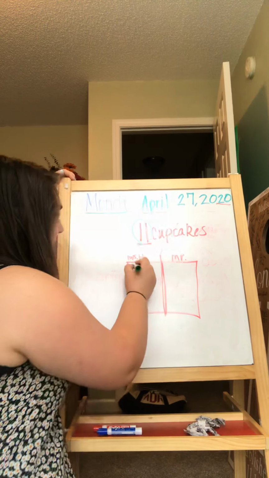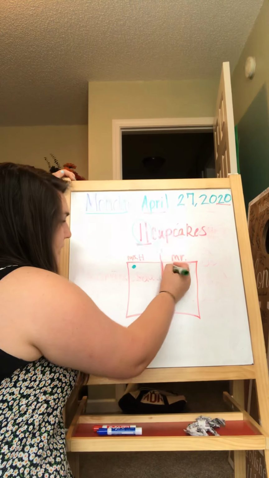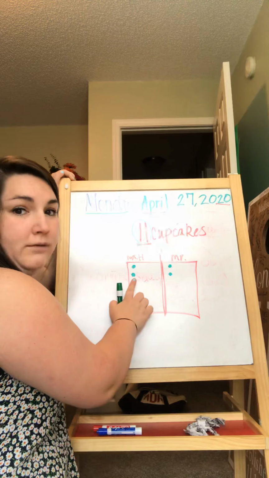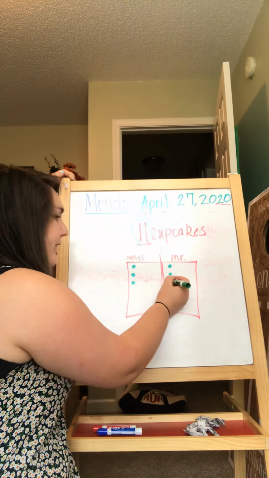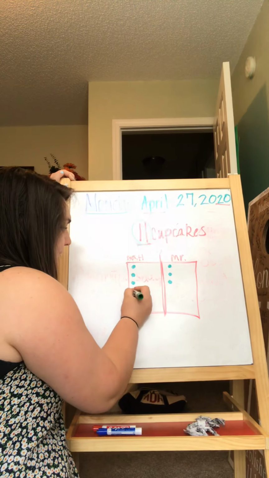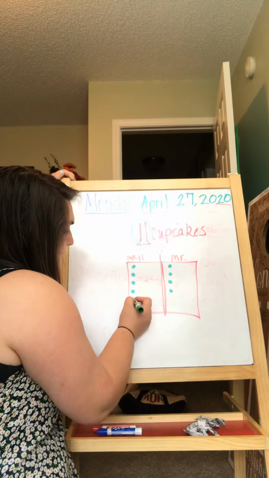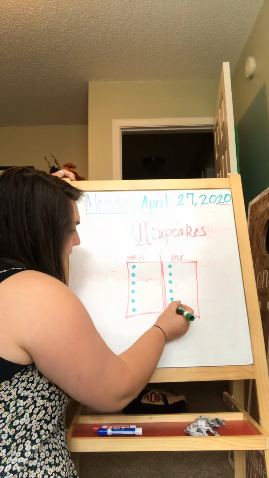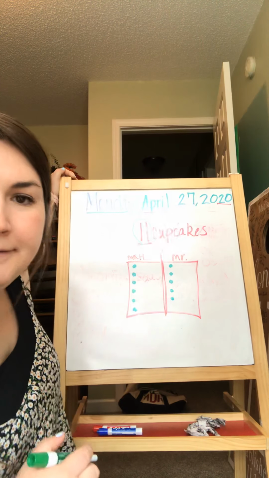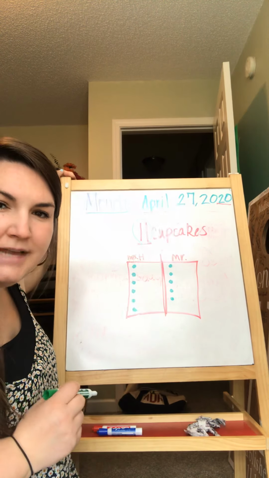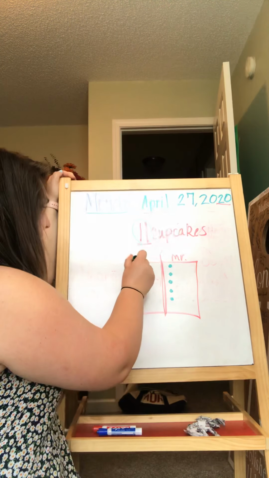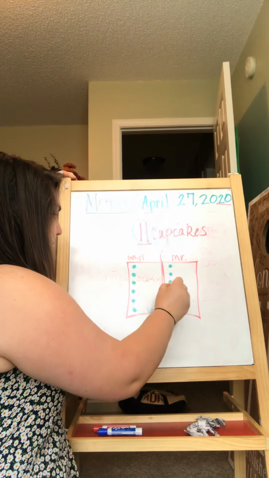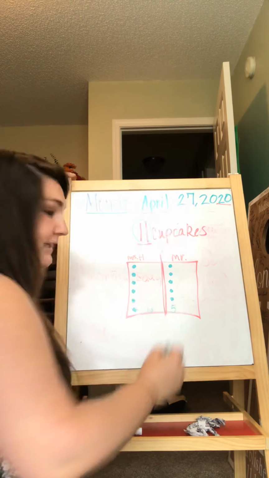That way they're equal. So I got a cupcake, then I had to give him one. I had one, and he had one. Let's count. So far I've got 4, right? 5, give him one. 6, 7, 8, 9, 10, 11. Hey, how many cupcakes am I supposed to have? 11, right? Let's see if I have 11. 1, 2, 3, 4, 5, 6. 1, 2, 3, 4, 5. 6 plus 5 is 11.